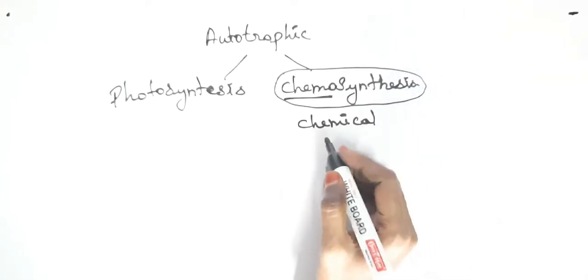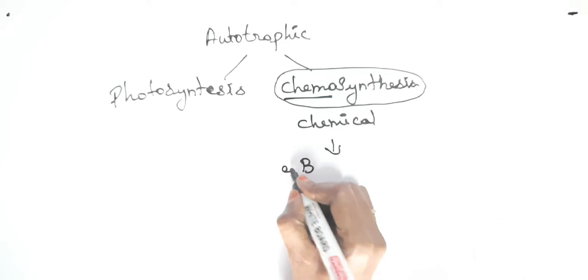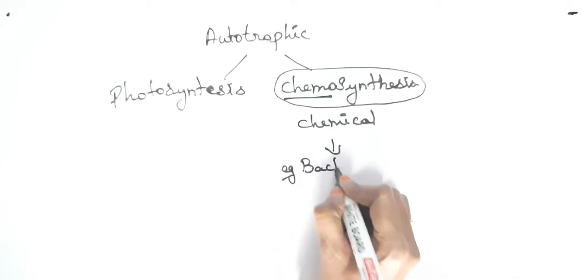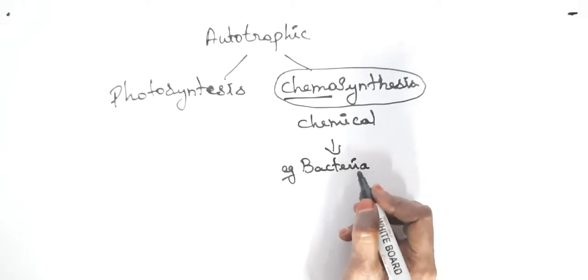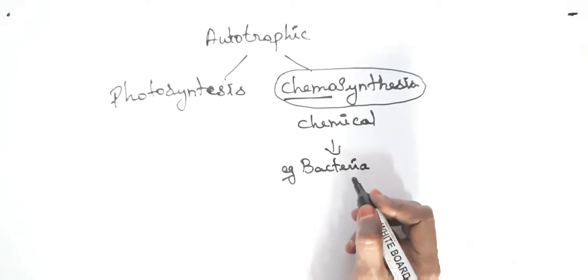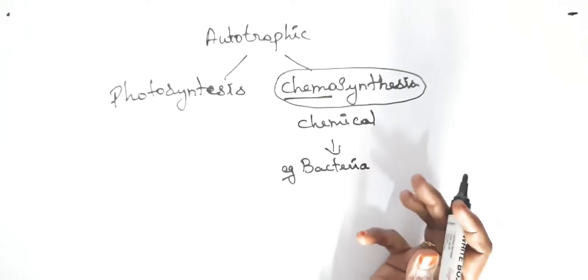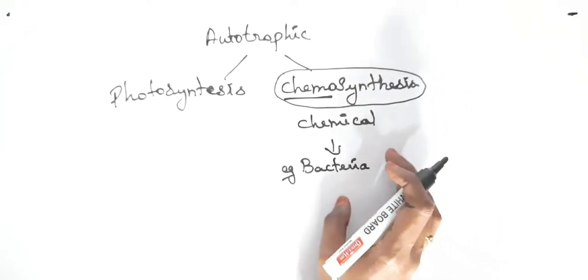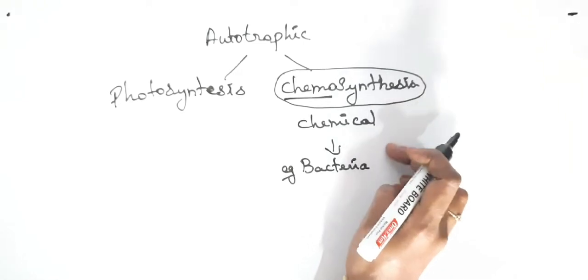This kind of process will take place in some bacteria. For example, bacteria like green sulfur and green filamentous bacteria will go through the process of chemosynthesis to produce energy.